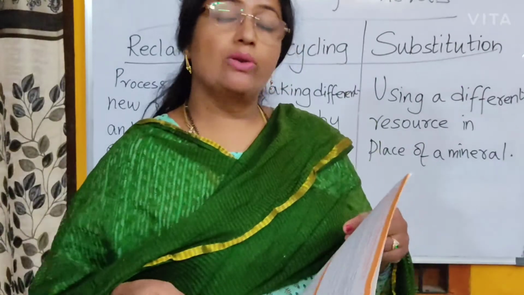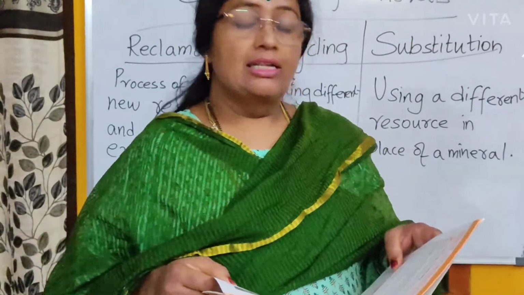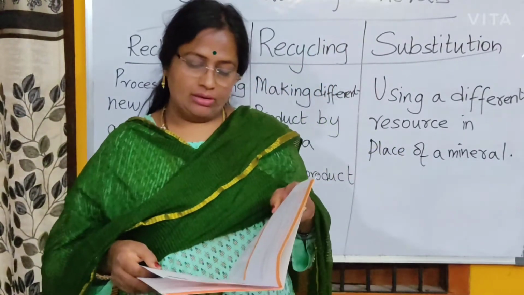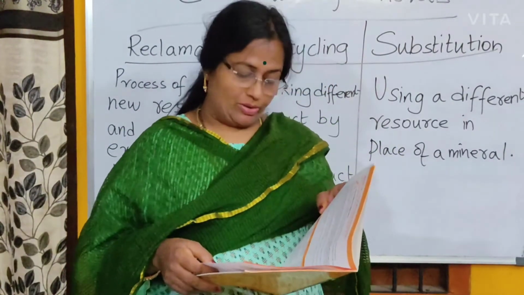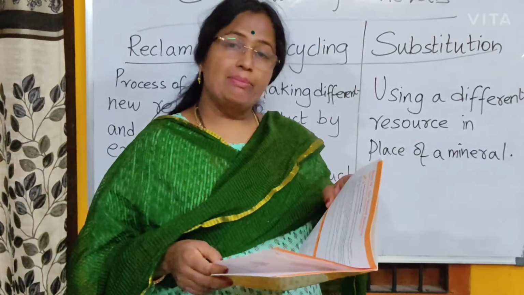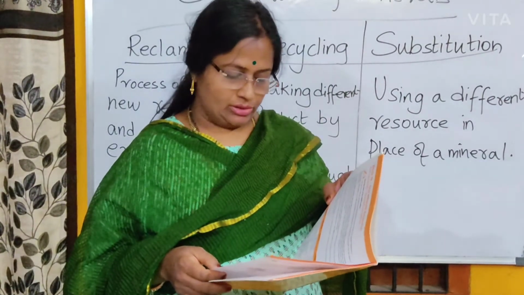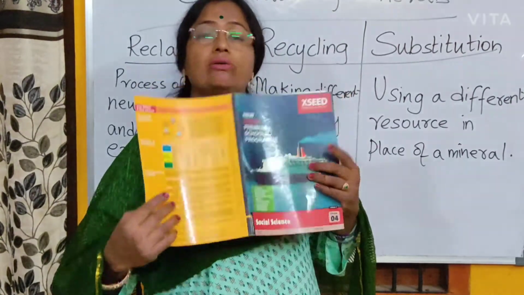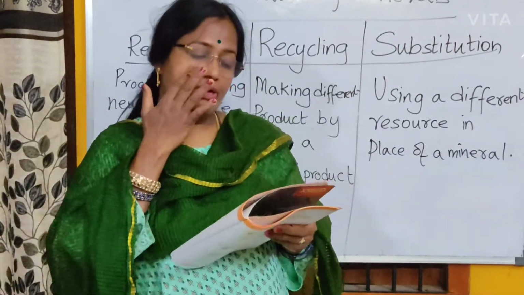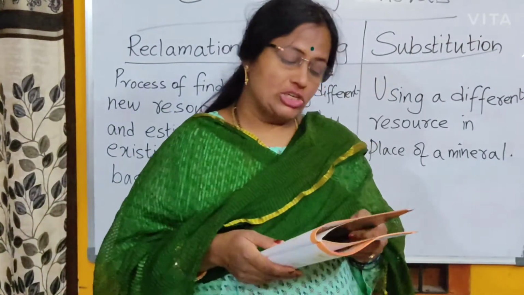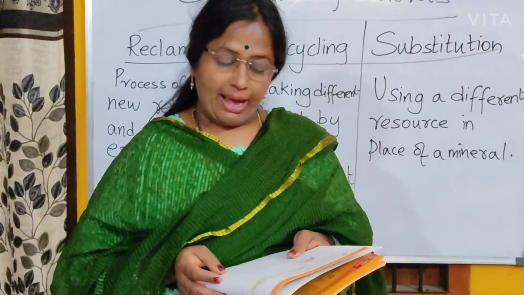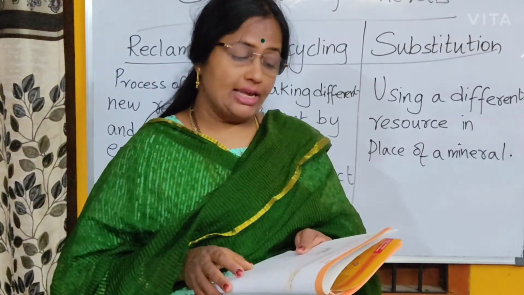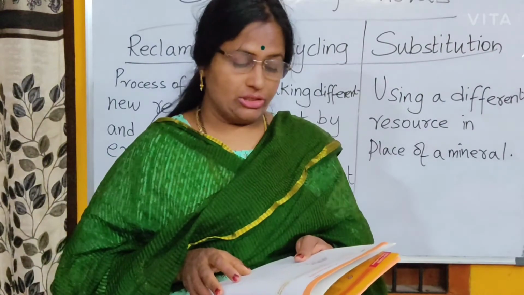Let's have a quick look at your workbook exercises. This is block 19. S1 we have already done. Types of minerals: gold, marble, petroleum. Are they metallic, non-metallic or mineral fuels? We have done that S1. So we'll discuss S2, uses of minerals. They have given some pictures of an aeroplane, some bags of cement, a petroleum tank and nails. They are asking you to look at the pictures and answer the questions.